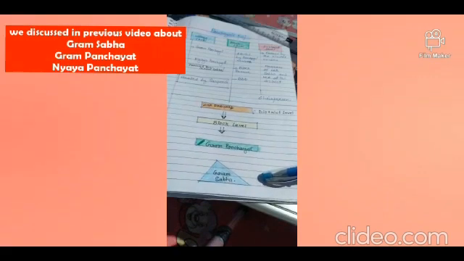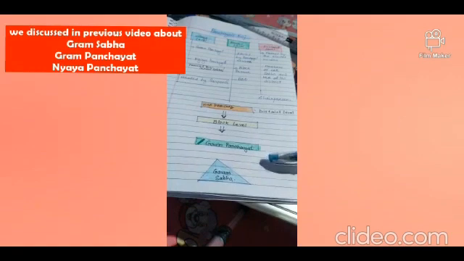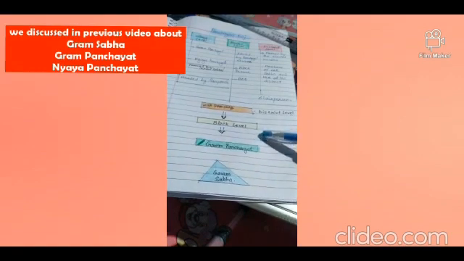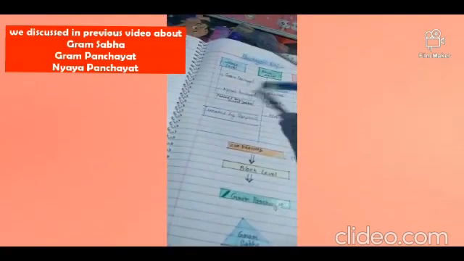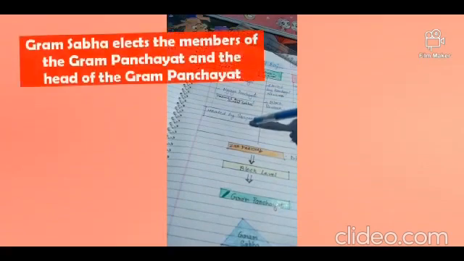Gram Sabha is the meeting of the villages, and all the members who have attained the age of 18 years are the eligible voters. They vote for the members of the Gram Panchayat, and then the Gram Panchayat members are elected, and the Gram Panchayat is headed by the Sarpanch. Okay, we discussed the village level in our previous video. The Gram Panchayat members are there, and the head of the Gram Panchayat is Sarpanch.